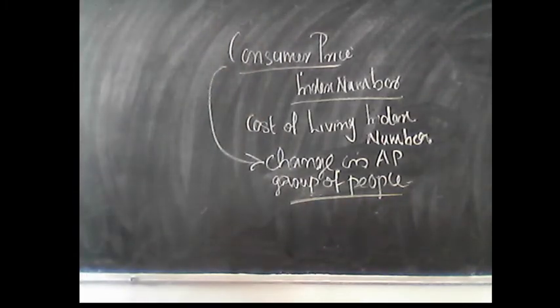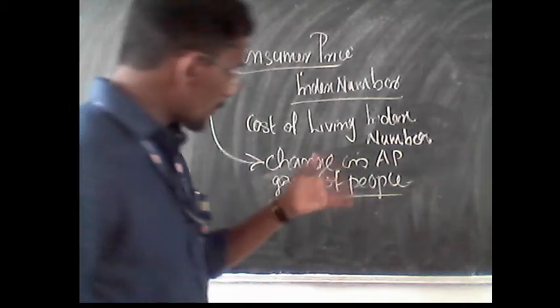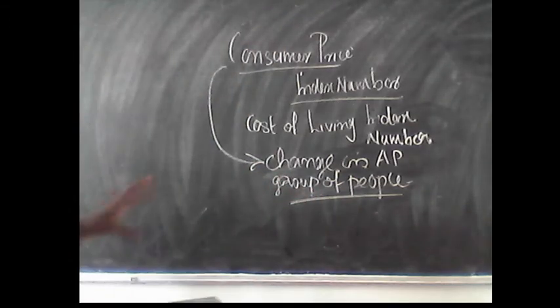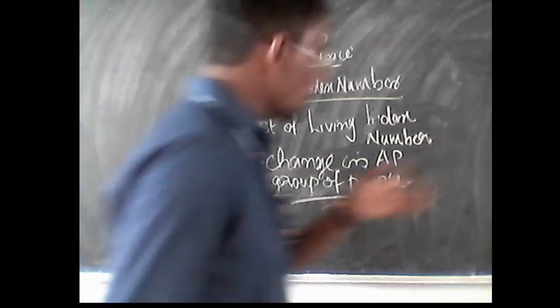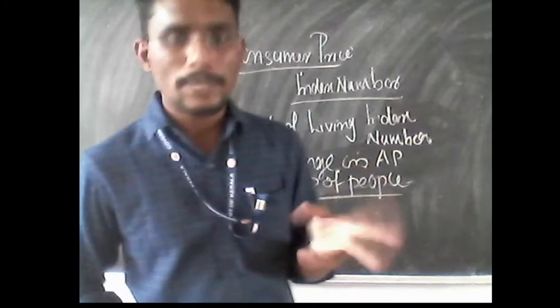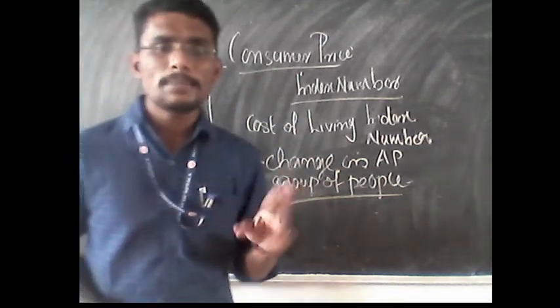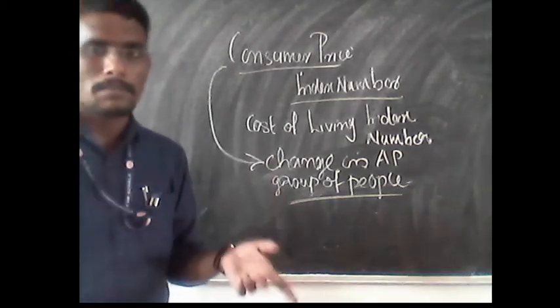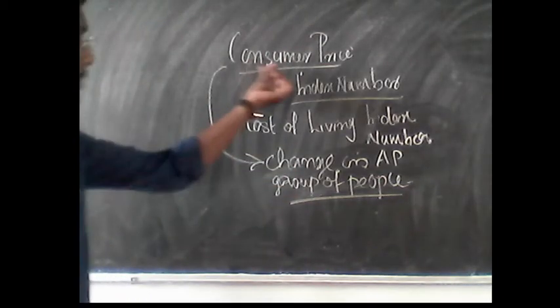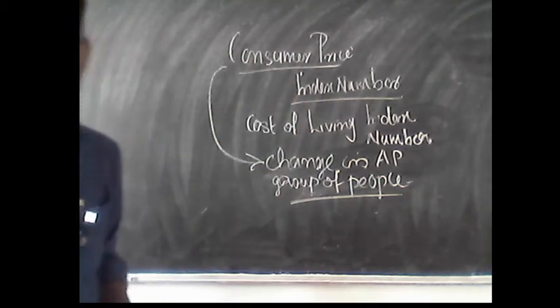and how those people live by using the consumption of such commodities. Thereby we can find out the attitude or the consumption pattern of different groups of people, because different people consume different commodities in different proportions, and there is no exact equality between the consumption of different people. That's what we are discussing through this consumer price index number.